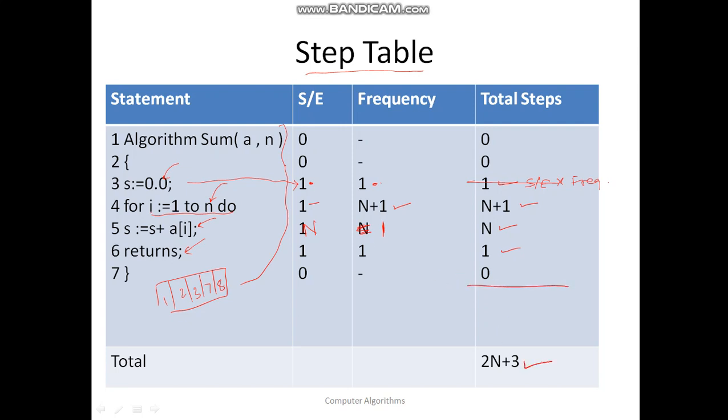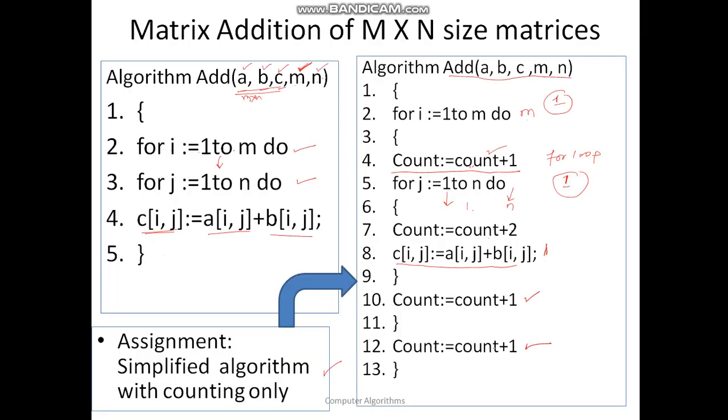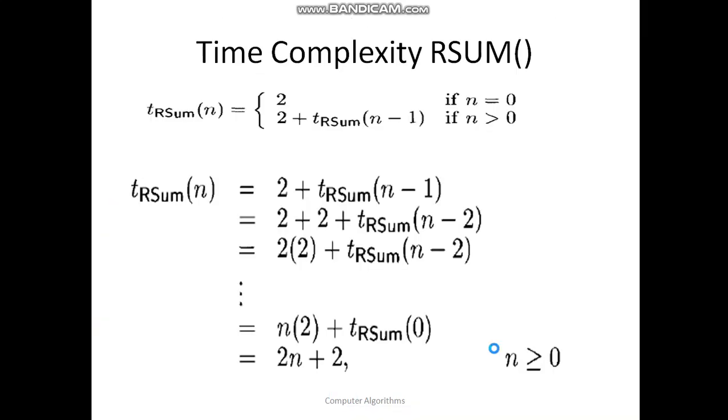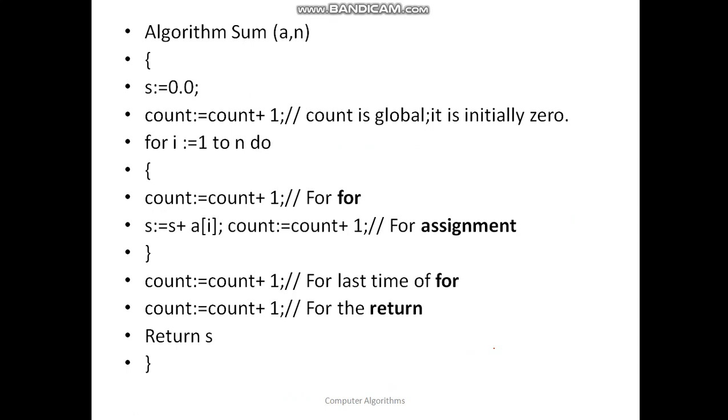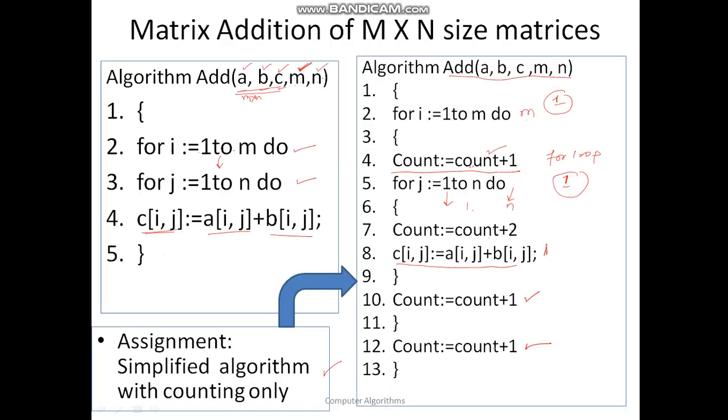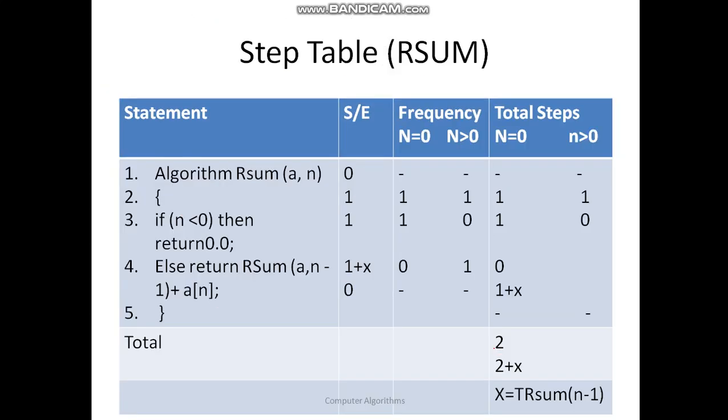And if you just add, you will identify how many instructions are going to be executed. For any n you can compute this, and with the previous step count method, you will find that both of them are equal. I can show you if n is equal to 3, how many times this is going to be executed. You can check it once and then confirm it.